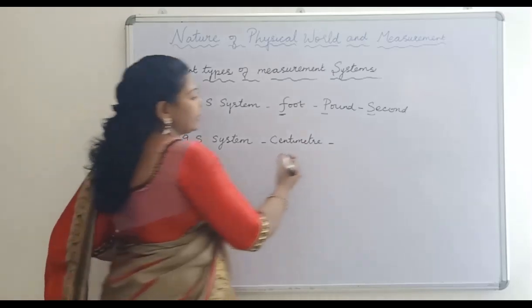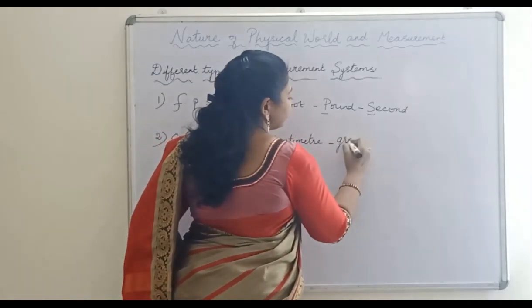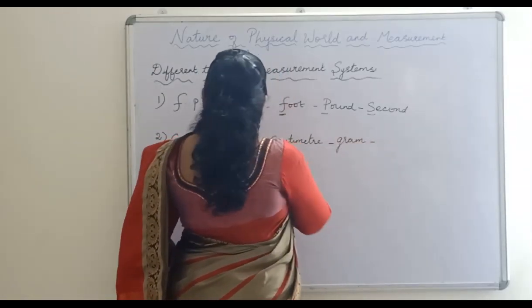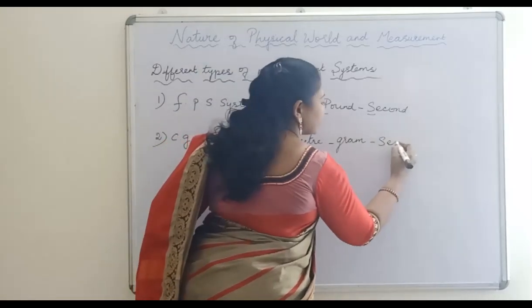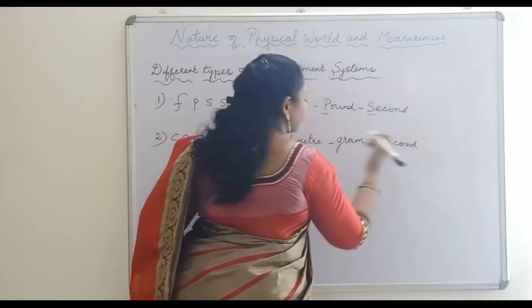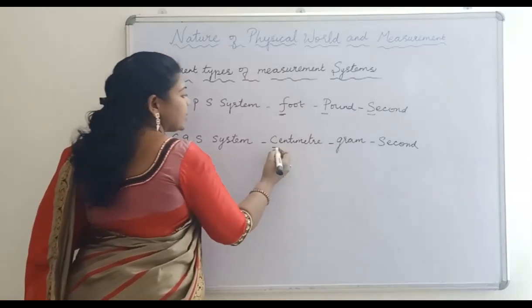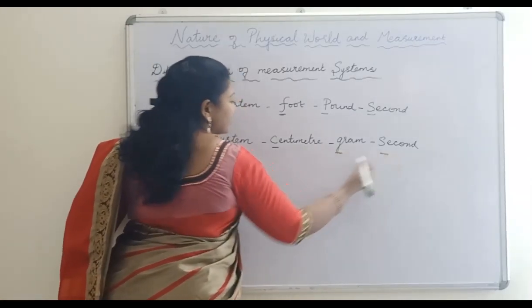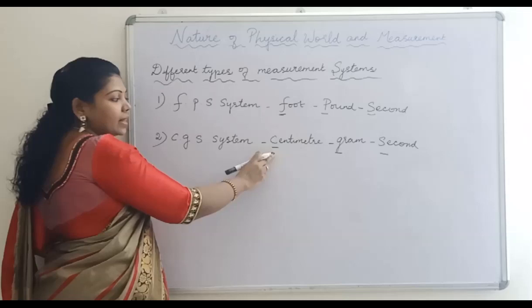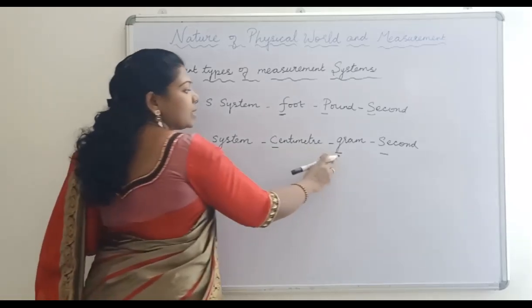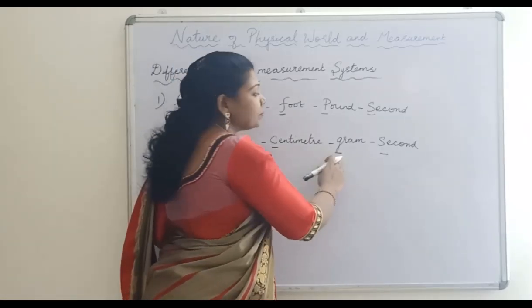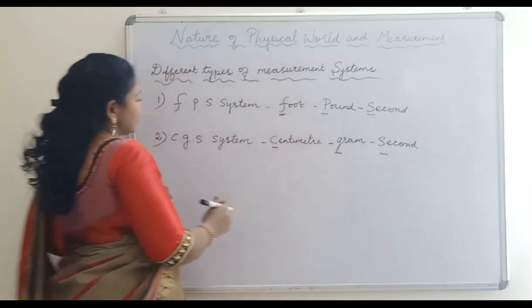Mass is measured in gram. And then time is measured in second. Okay. So CGS, C for centimeter, length is measured in centimeter, mass is measured in gram, and time is measured in second.